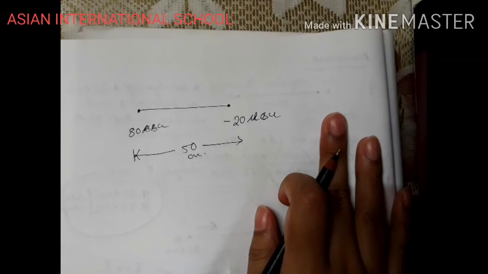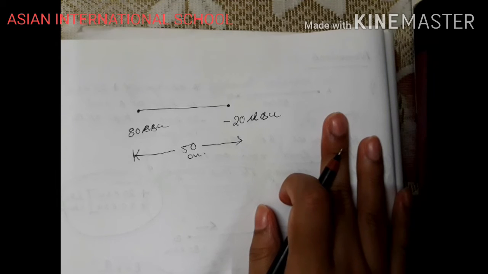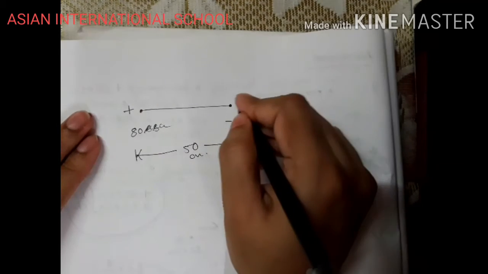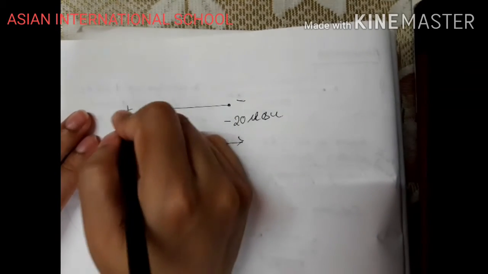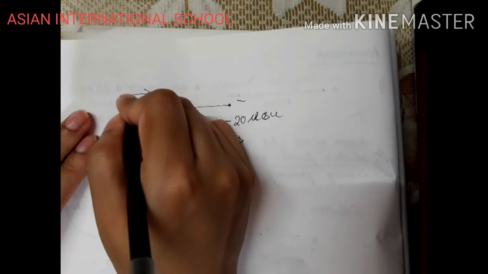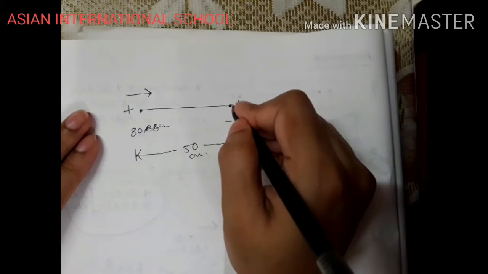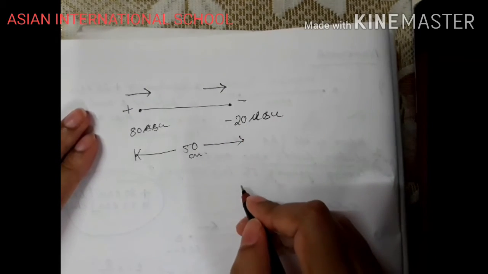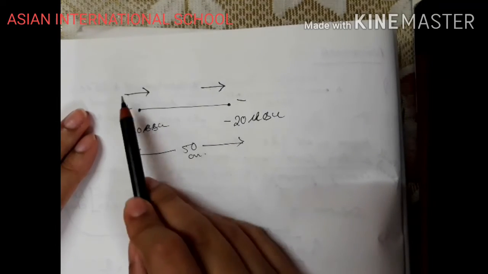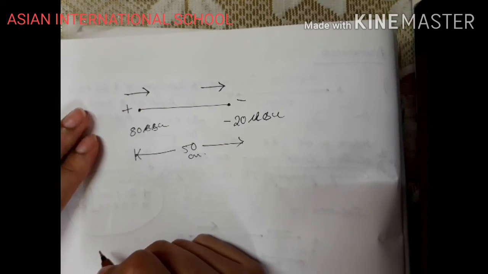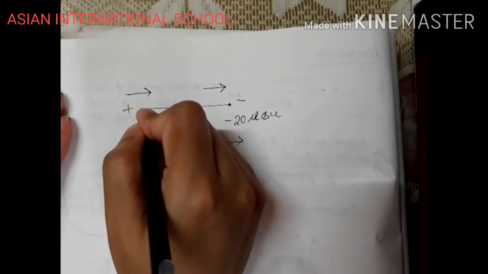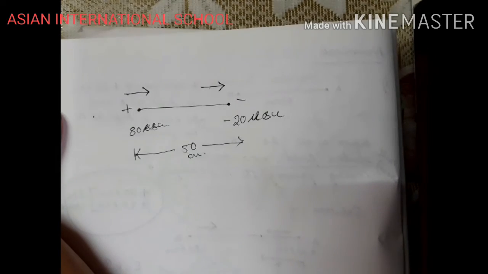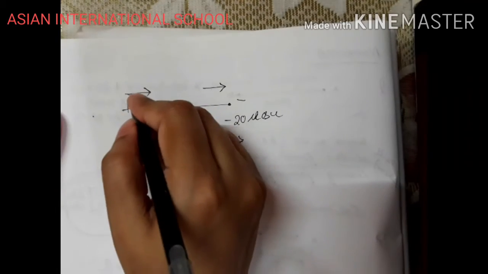Now where will the electric field be 0, at which position? So what is my condition? This is plus, this is minus. So from plus electric field lines will come outside, and from minus electric field lines will enter into the negative charge. So is this condition satisfying? No. If I place the test charge here, then what will happen?